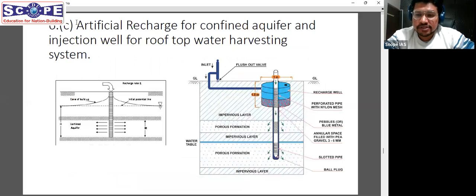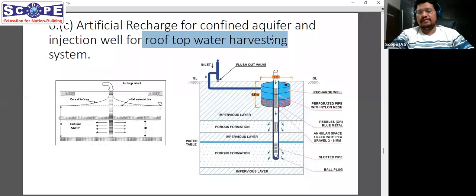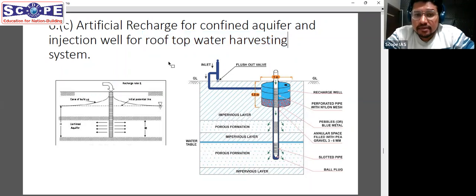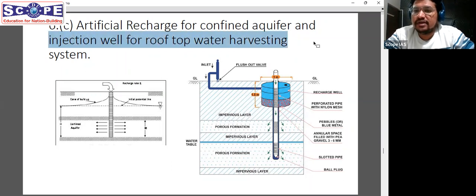Okay, next question was about rooftop water harvesting. Rooftop water harvesting is a very conventional question. They ask us about it every few years, and everyone knows about it. This time they asked us about injection well for rooftop water harvesting. They tried to complicate the question a little bit by asking you something in detail.